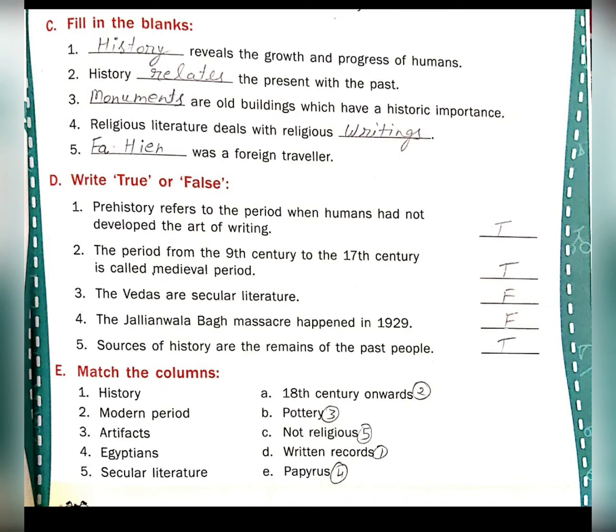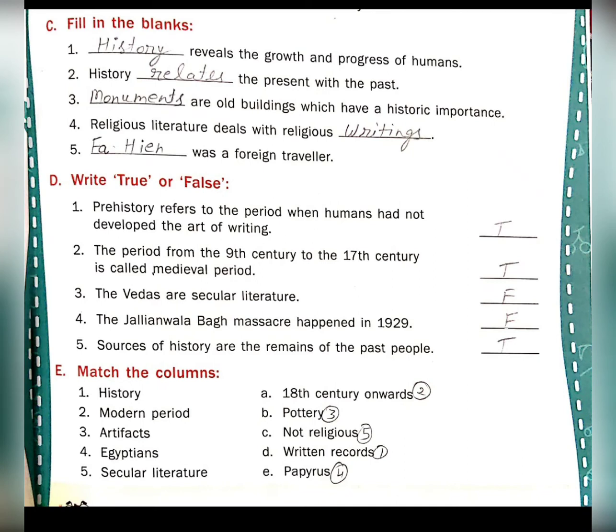True. The Vedas are secular literature. False. The Jallianwala Bagh massacre happened in 1929. False. Sources of history are the remains of past events. True. E part, match the columns.